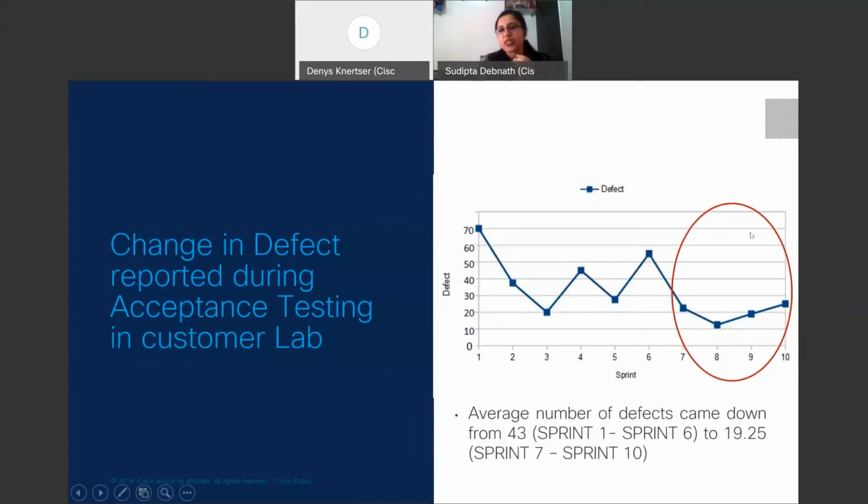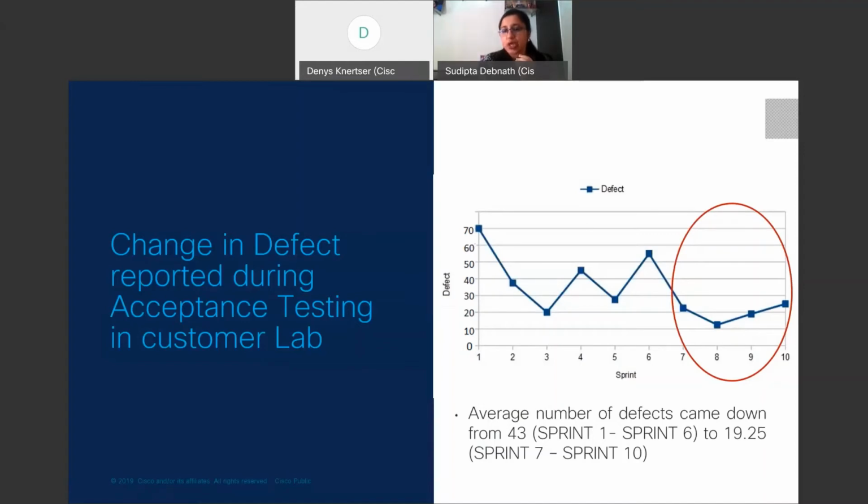From sprint 7 onwards, we started applying this architecture, and we found that the average number of defects reported from the acceptance test till sprint 6 was around 43, which came down significantly to an average of approximately 19.25, which is a remarkable difference and a remarkable achievement for our program.